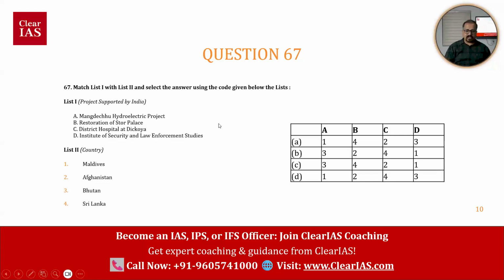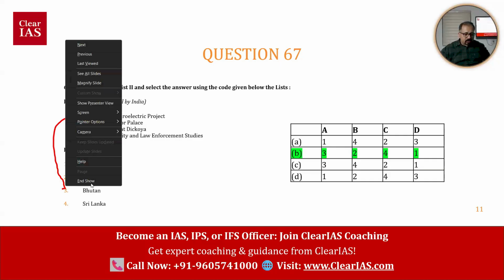So what do you think is the answer? So the answer is B. Answer is B means how can we mark it? So B means A: Bangdechhu hydroelectric project should be marked with Bhutan.